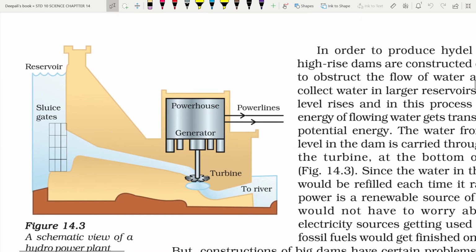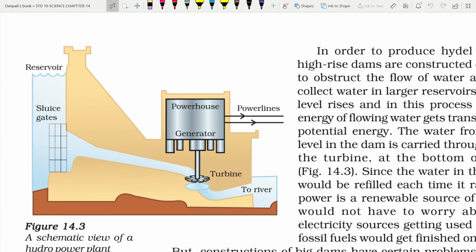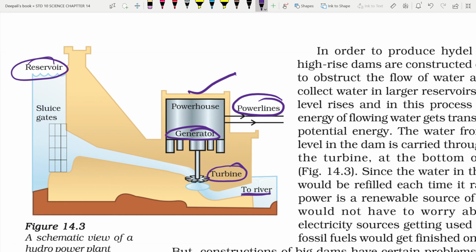So you can see a setup of a hydropower plant in which the reservoir has gates, and these gates are opened when a certain level of water is reached in the reservoir. Because of this, the water flows with great force and runs the turbine, and then during the course of flow it meets a river. The turbine which rotates is attached to a generator in a powerhouse and causes electricity to be produced, which is passed on to the power stations through the power line.